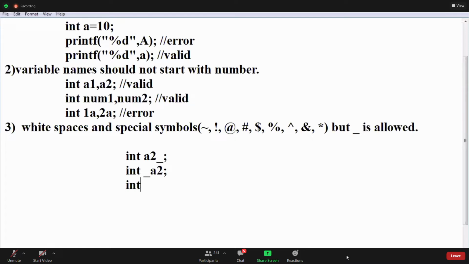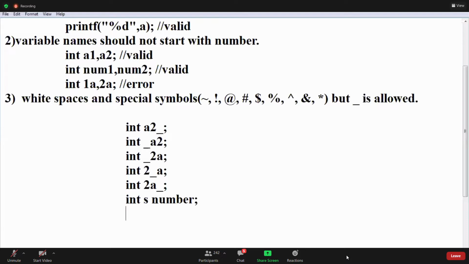Next, int _2a. Next, I want to write 2_a, 2a_. For example, int student number with a space. Next one, int a@, a@.